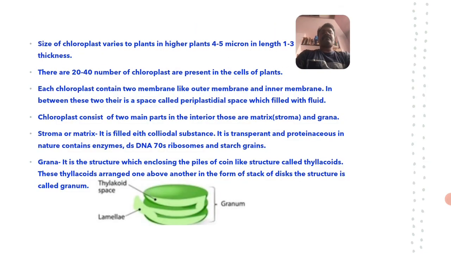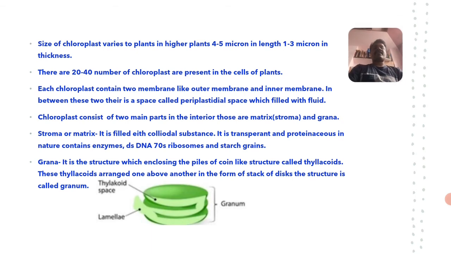And then the size of the chloroplasts varies in plants, mainly in higher plants, like 4 to 5 micron in length and 1 to 3 micron in thickness. How many chloroplasts are present in the plant cells? They range between 20 to 40 chloroplasts.